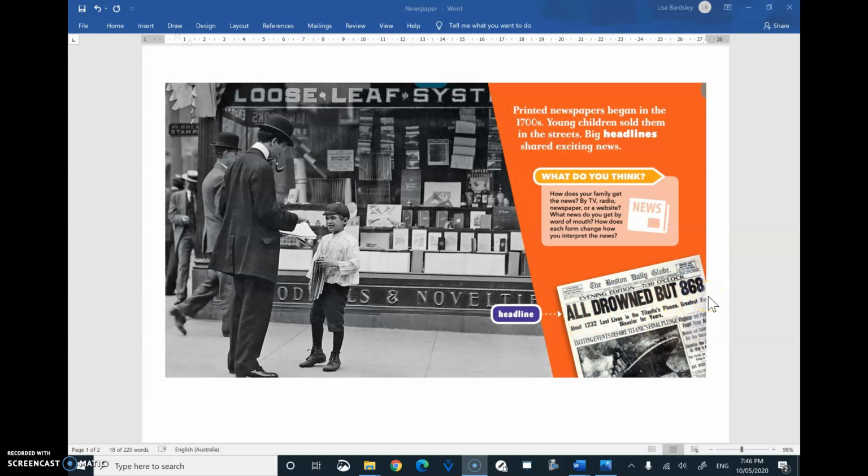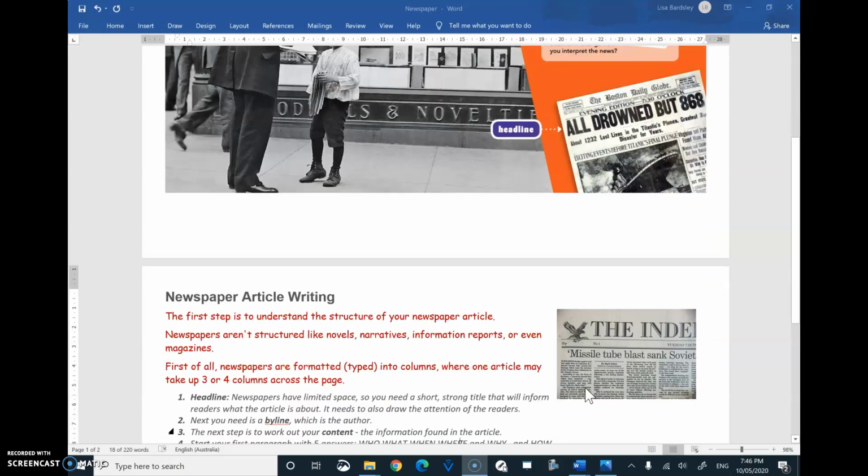All drowned but 868. About 1,232 lost lives in the Titanic's plunge. Greatest sea disaster for years. So that would make me want to read about the Titanic. So you can see that that was really important for people to have newspapers.